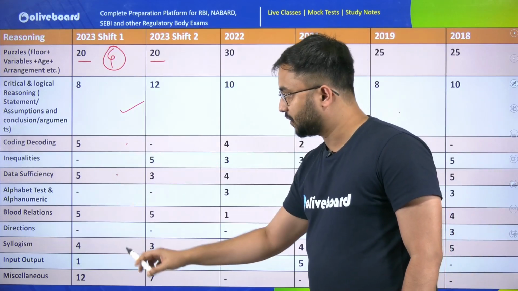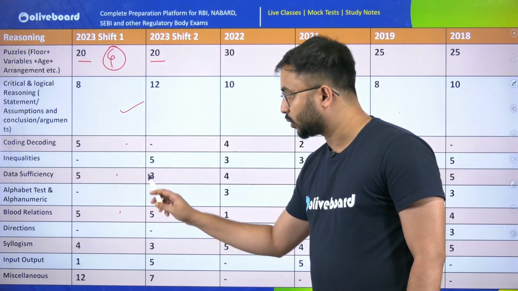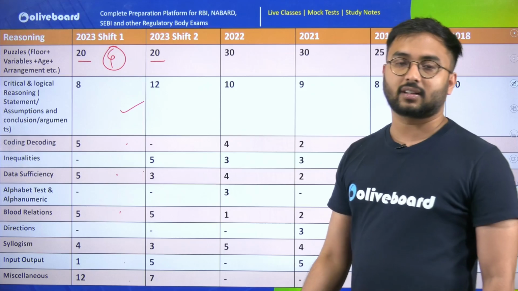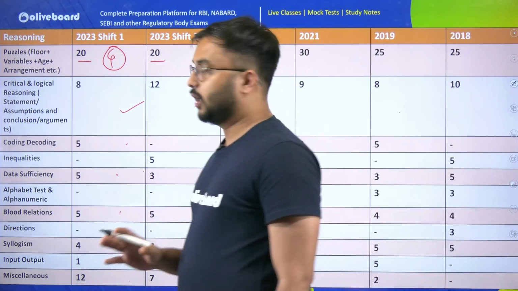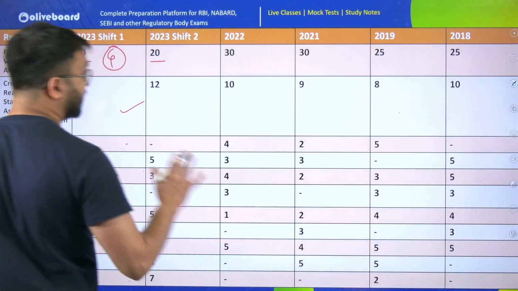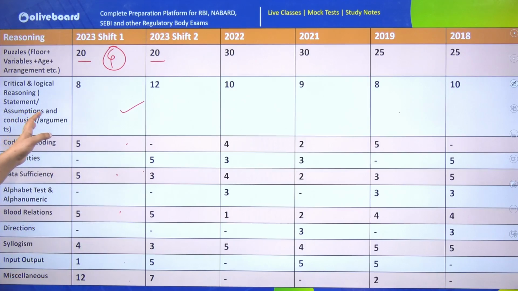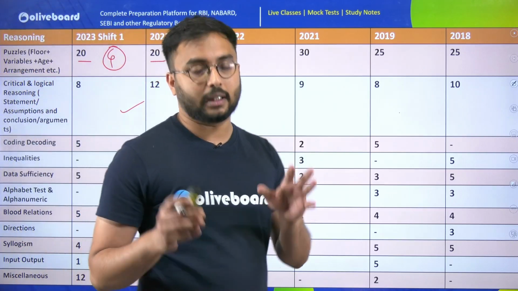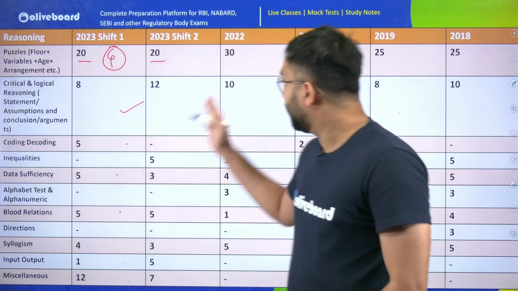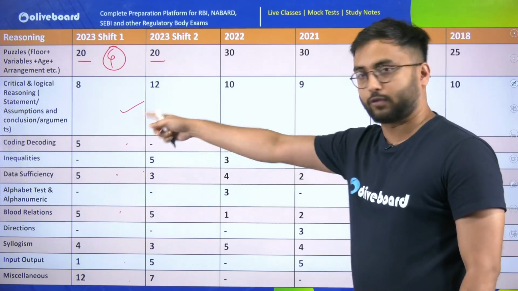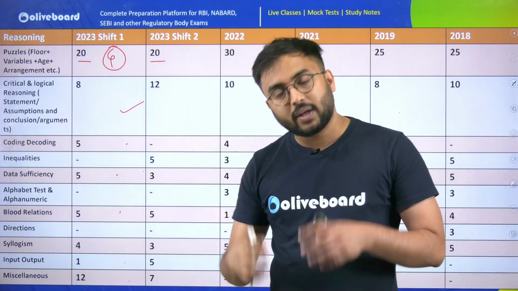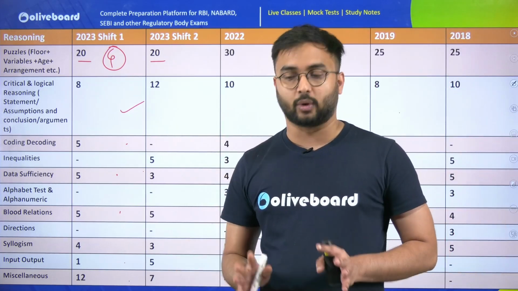Coding, decoding, data sufficiency, then blood relation has so many questions, syllogism has so many questions, input, output, and miscellaneous questions are nothing but single liner logical questions which could definitely be solved. So this is the strategy for reasoning, for both quant and reasoning. The strategy is very simple. All the important recurring topics which repeat in the exam again and again, which will always come in the exam, you have to always practice in these last 20 to 25 days.